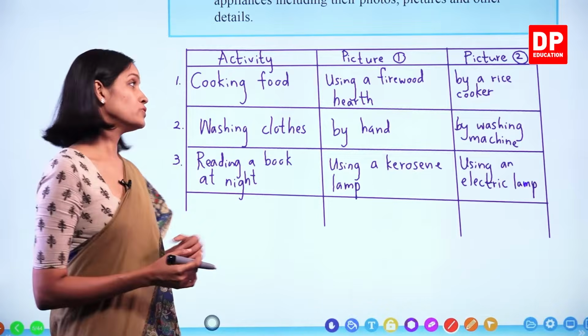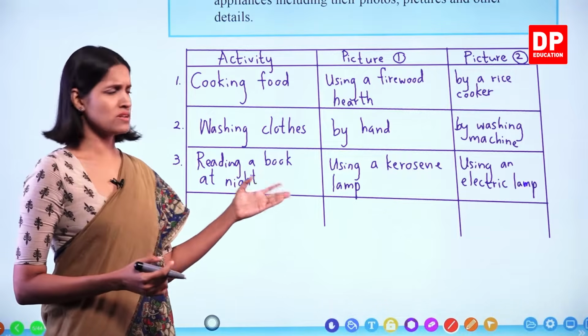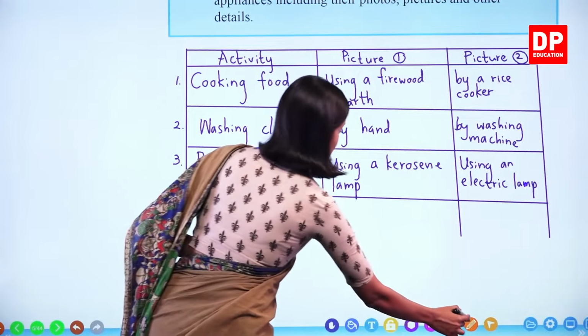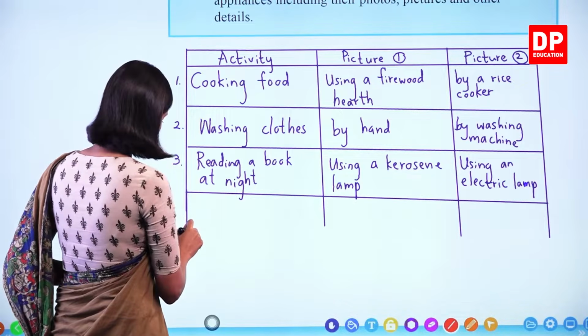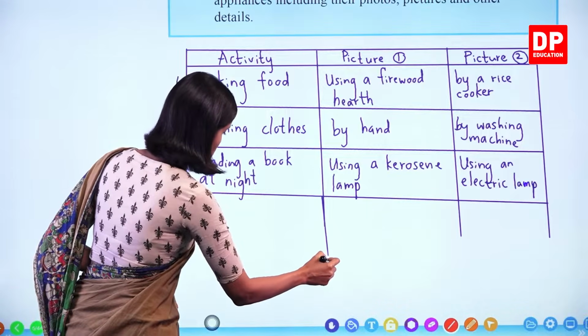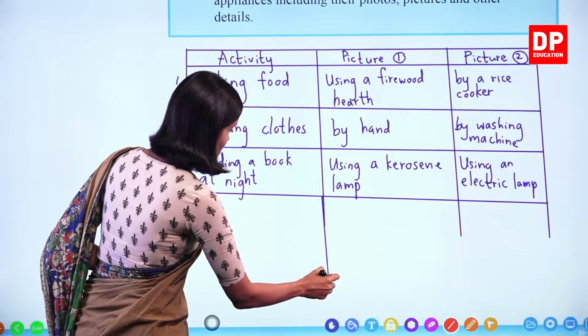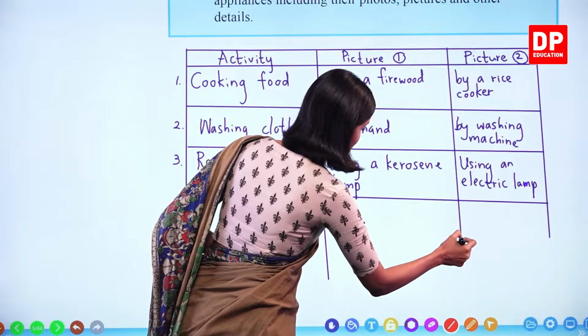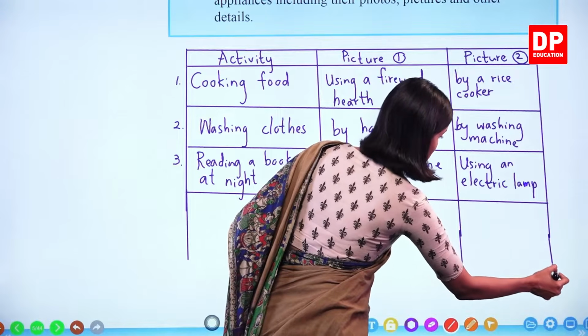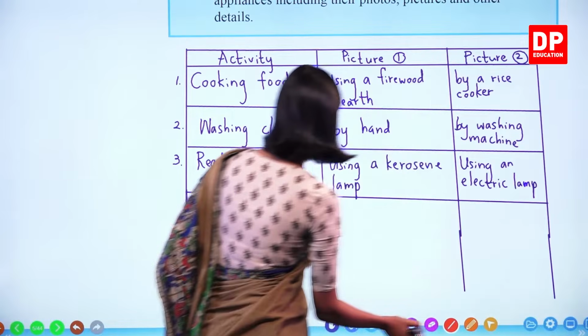So I told you, you can write other examples as well. I will show you some more examples, right? You can think about how during ancient times people must have done these types of activities, and how nowadays, using electricity, these activities can be done. Okay, children? Right.